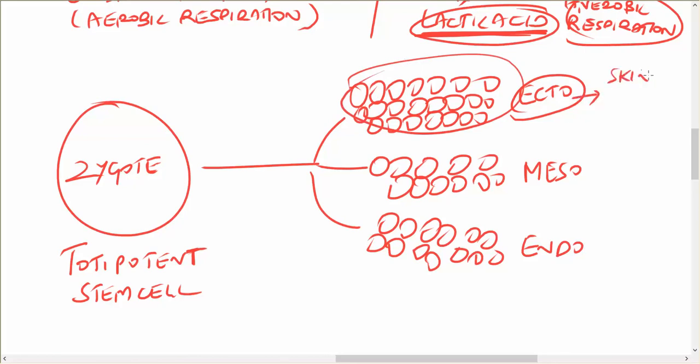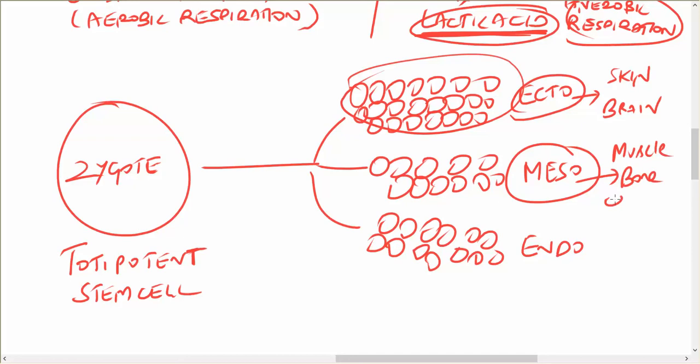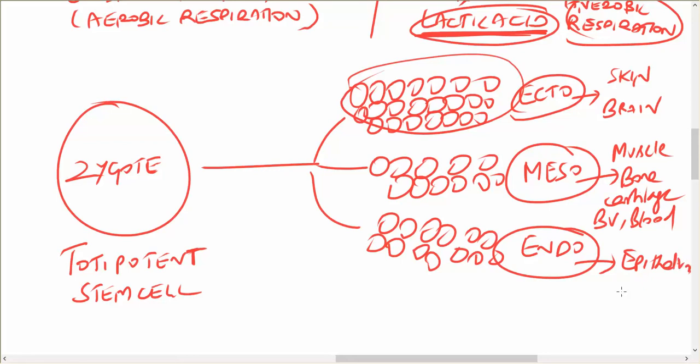From this group of cells present in the ectoderm, we get skin and brain. From the group of cells present in the mesoderm, we get muscle, bone, cartilage and blood vessels, blood cells, like that. From the endoderm, the majority of the epithelium comes, for example GIT epithelium. So these are the structures that come from these cells.